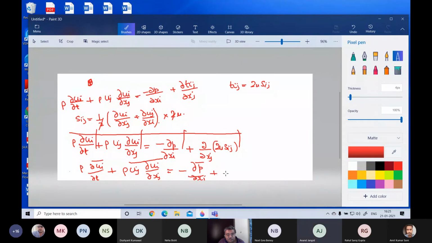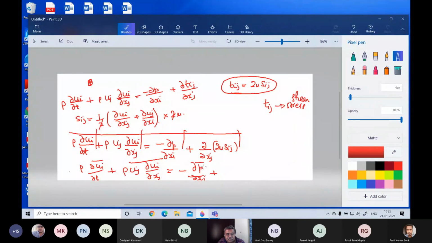Yes, this T is time. Sir, so Tij, what is that meaning? Which one, this one? Yes, sir. Okay, you missed that. This is Tij. This T is not time. Tij is shear stress. Yes, that is a good question. It is not related to time. Tij is 2 mu Sij, so this is shear stress, not at all related to time. There is no relation at all.